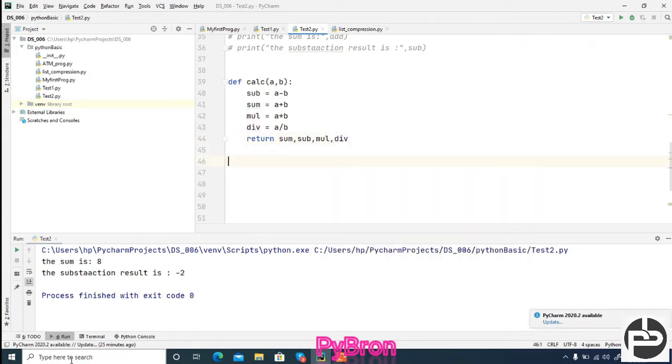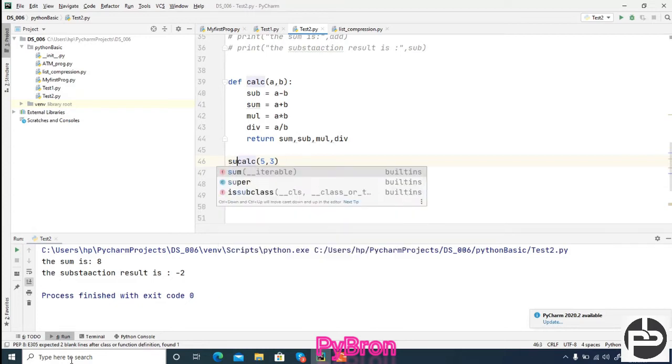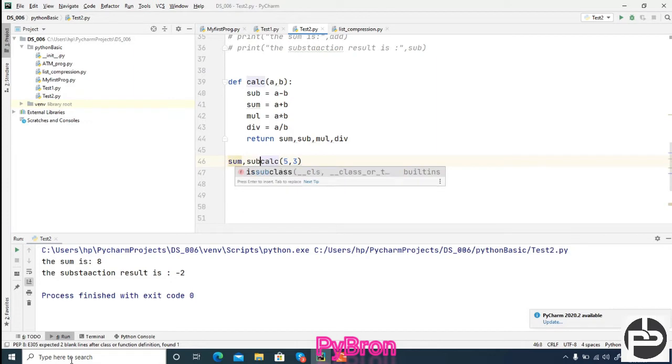Okay, and done. Now I'm going to call calc, and inside calc I am passing 5, 3, done. This will return four variables. Suppose it returns four variables and you want only the summation, sum comma sub, not the multiplication and division. Is that also possible?